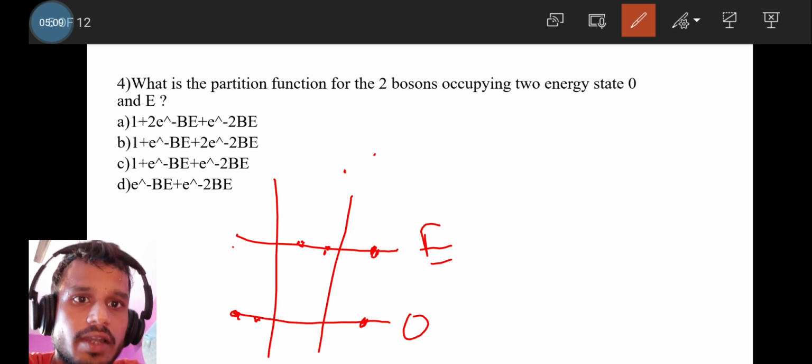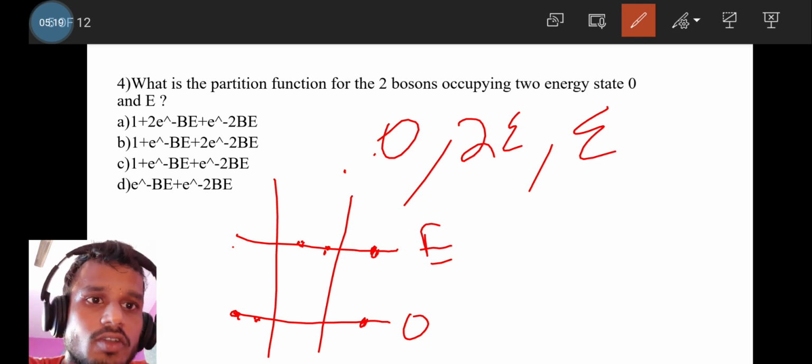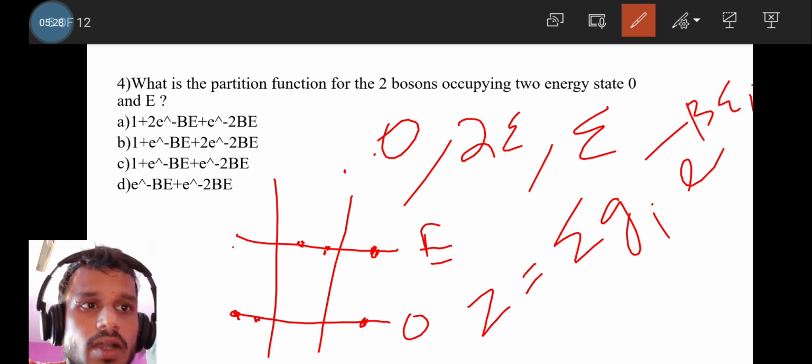What will be the total energy of the system in each arrangement? In the first arrangement the total energy is 0, in the second arrangement the total energy is 2E, and in the third arrangement the total energy is E. So what will be the partition function? Generally the partition function is the summation of g_i e to the power minus beta E_i. This is the canonical partition function. So what will the answer be?